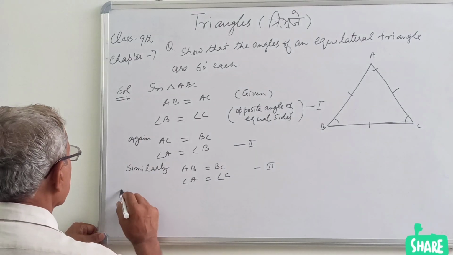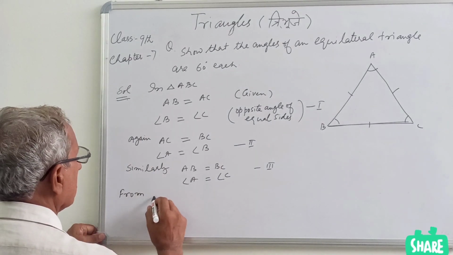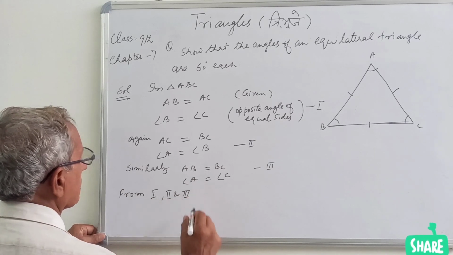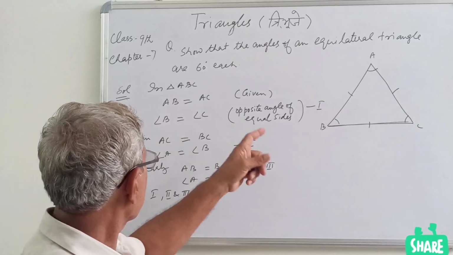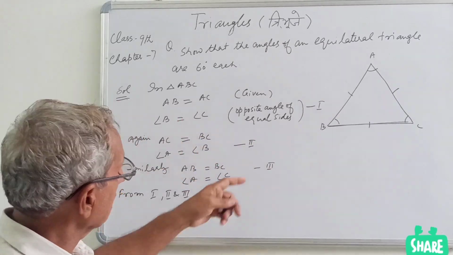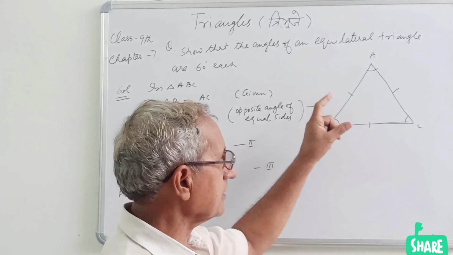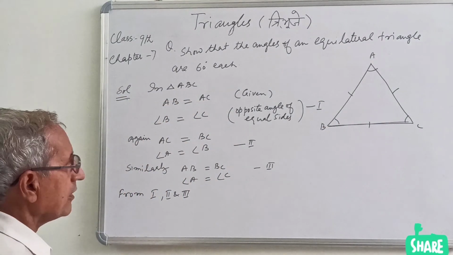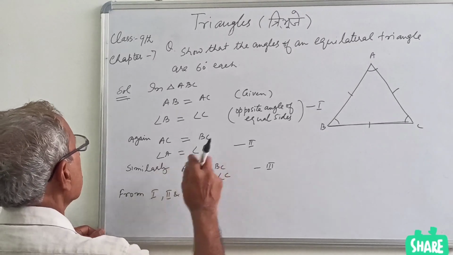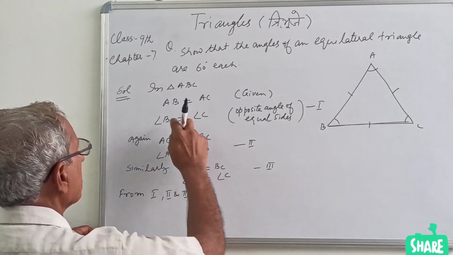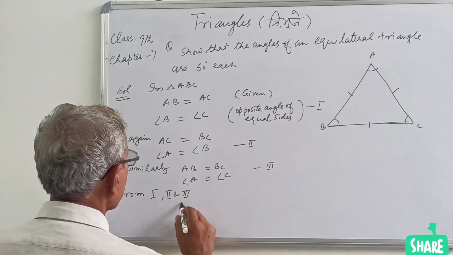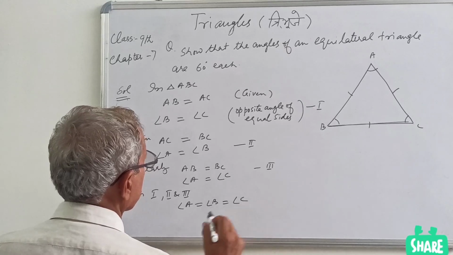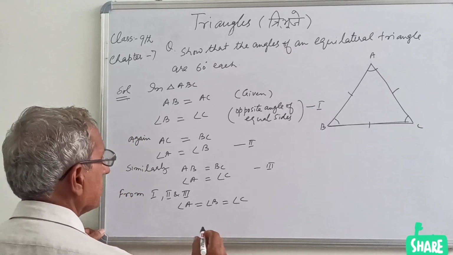So from 1, 2, 3. There are written three equations 1, 2, 3, comparing all the three sides in pair. So we have three pairs of angles. Angle A equal to angle B, angle A equal to angle C, and angle B equal to C. So therefore angle A equal to angle B equal to angle C. Now we repeat.